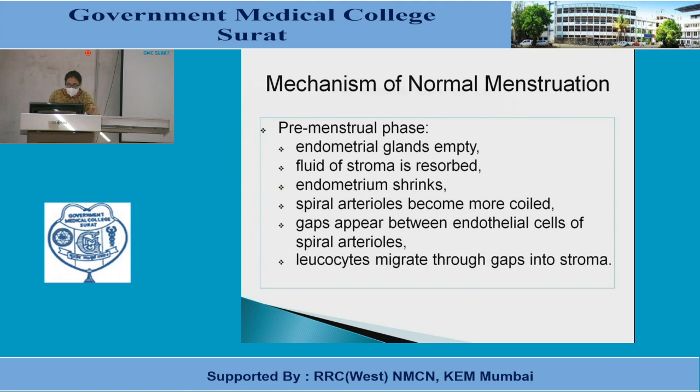In the premenstrual phase, the endometrial glands are emptied and the fluid of the stroma is resorbed, the endometrium shrinks, and the spiral arterioles become more coiled. Gaps appear between the endothelial cells of the spiral arterioles. The leukocytes migrate through the gaps into the stroma. These are the changes seen in the premenstrual phase.